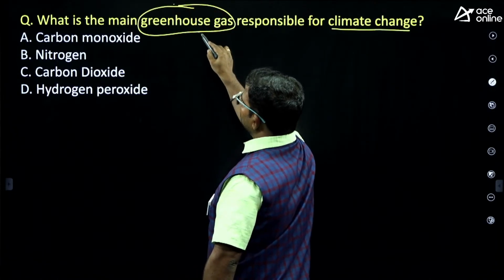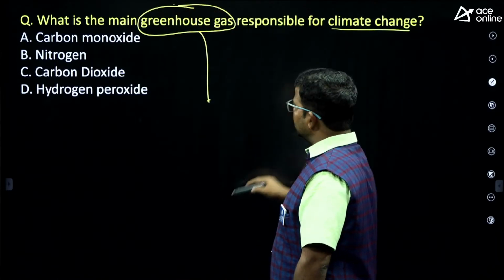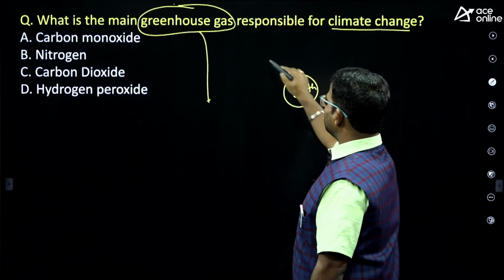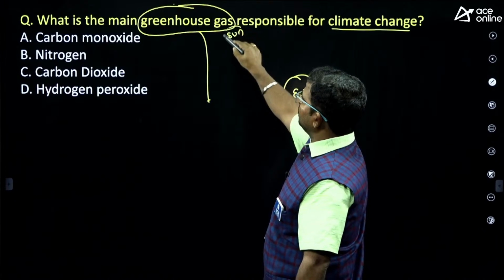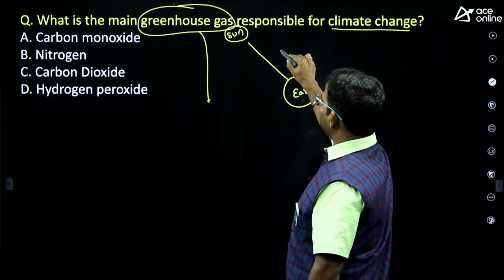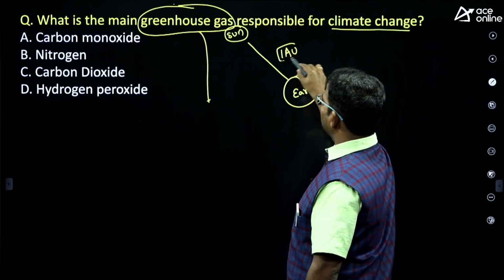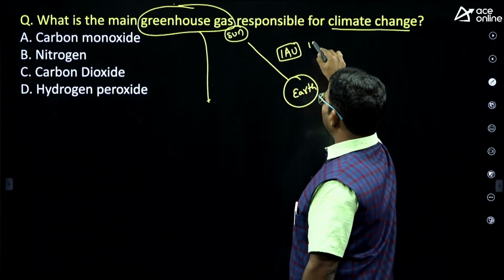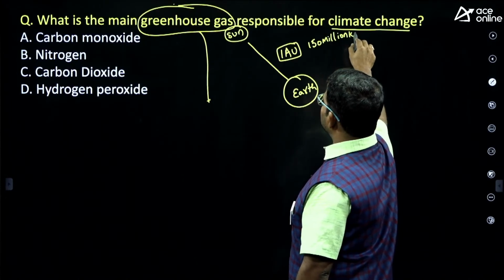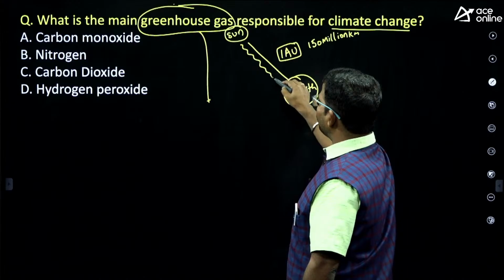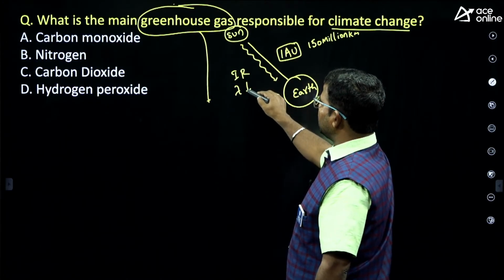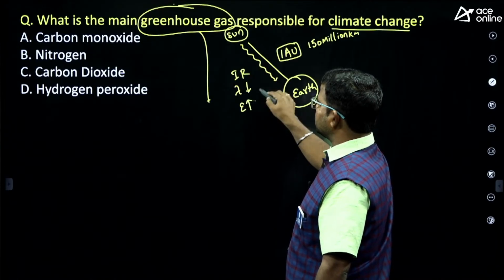Actually, in our atmosphere, let's consider this is Earth and here is the Sun. The distance between Earth and Sun is 1 astronomical unit, around 150 million kilometers. From the Sun we get radiation, whose wavelength is very short, which means the energy of this radiation is very high.